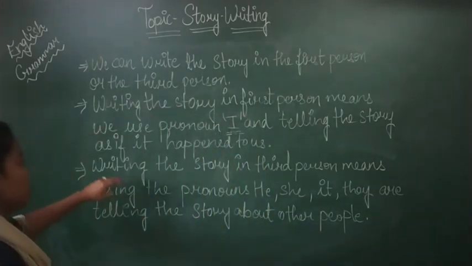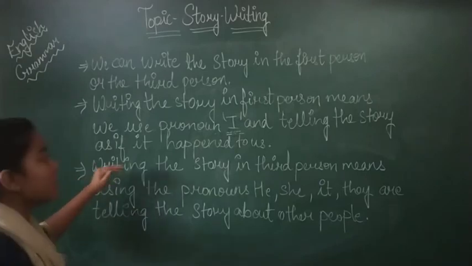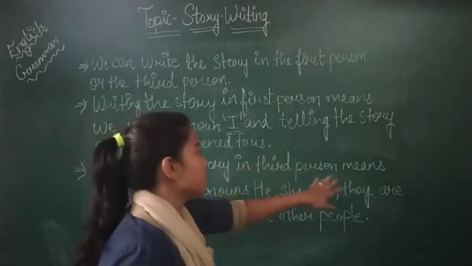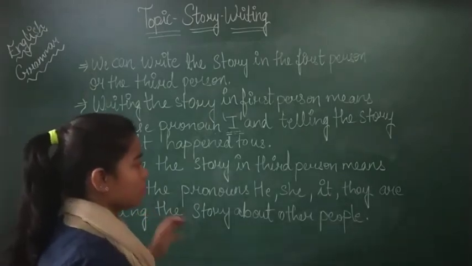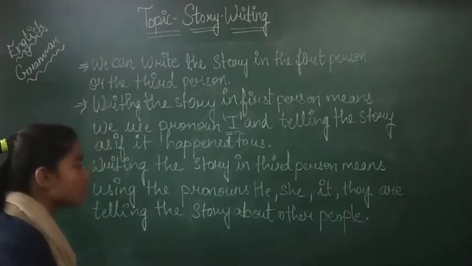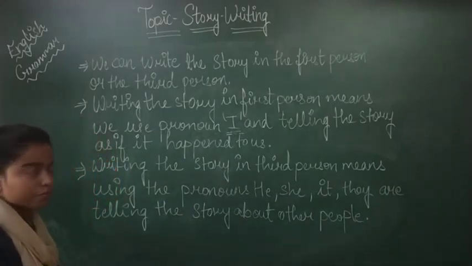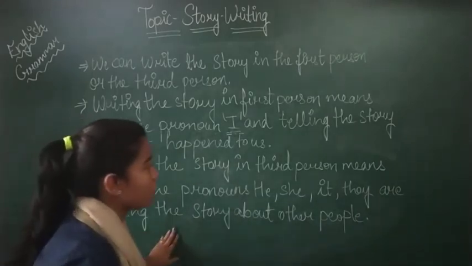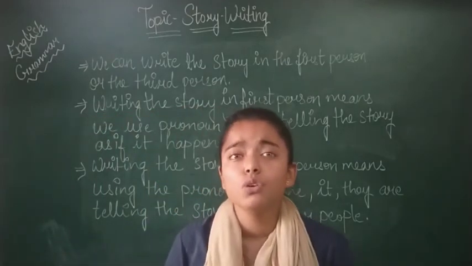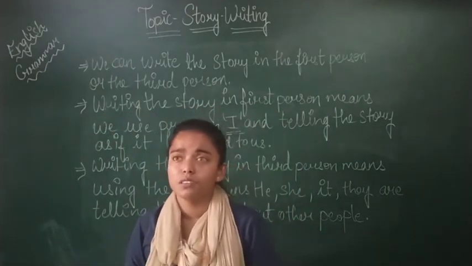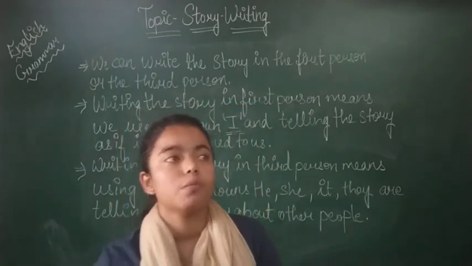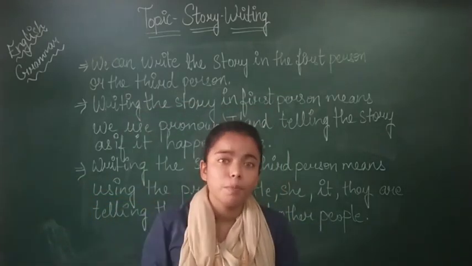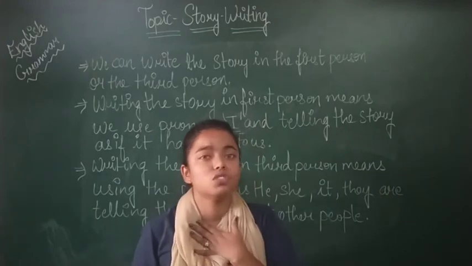Now the third, the most important point again: writing the story in the third person means using the pronouns he, she, it. So they are telling the story about other people. As I have told you, third person means writing the story as if we are writing about anyone else, the other person. It's not based on us.